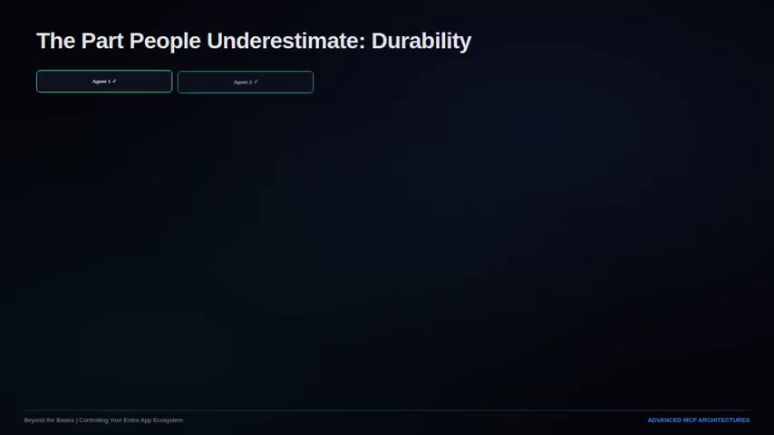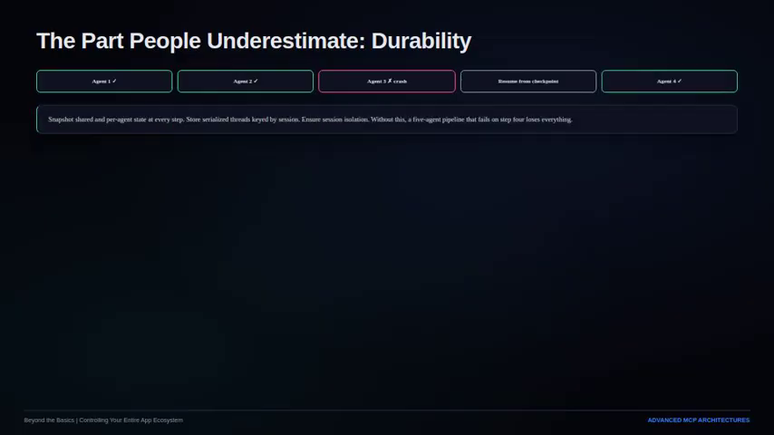The part people underestimate: durability and checkpointing. Long-running agent workflows need to survive process restarts, resume after errors, and handle human-in-the-loop pauses that can span hours or even days. This means snapshotting shared and per-agent state at every step, storing serialized conversation threads keyed by session, and ensuring session isolation so that one user's workflow never leaks into another's. Without this, a 5-agent pipeline that fails on step 4 just loses everything and starts over, which is not something you can ship to production.